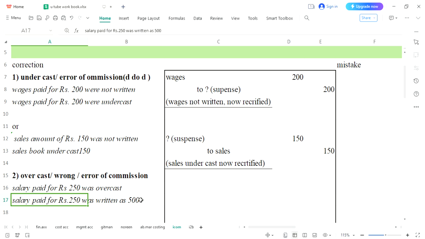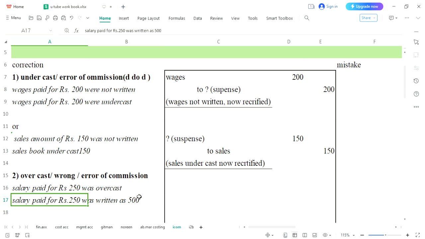It means 250 extra amount has been posted in the salaries account. This is the same thing. Overcast means you have written 250 extra. The actual or original amount was 250 and you have written it as 500, so you have written 250 extra amount.